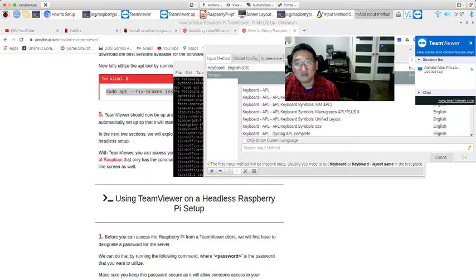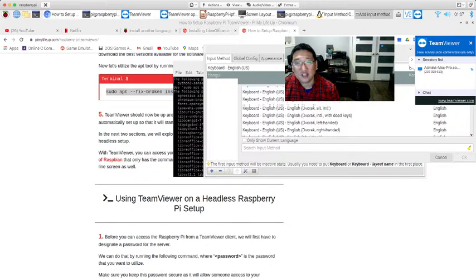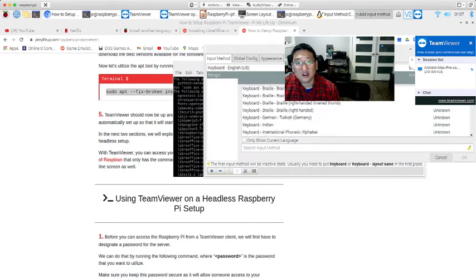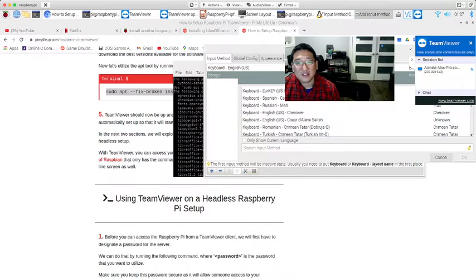Then you are able to find your language, Arabic, Bangla, Indian, Czech, Polish, Russian, things like that. So you can add it and you install it.